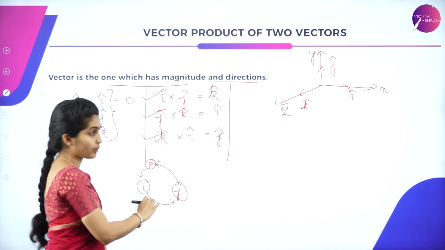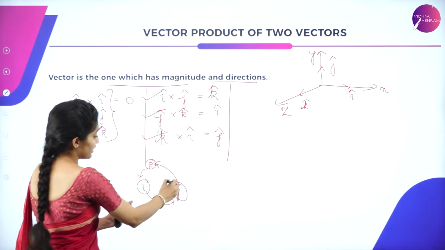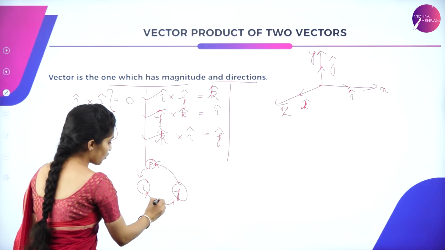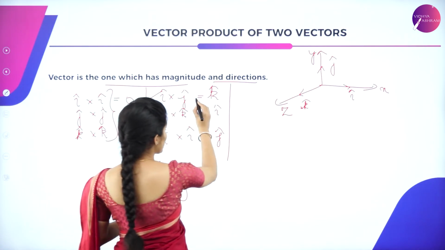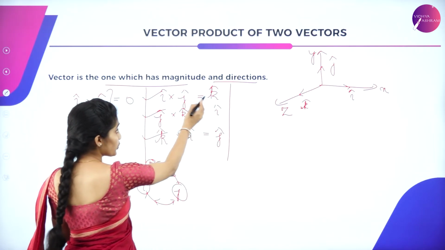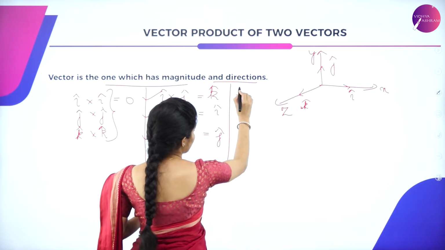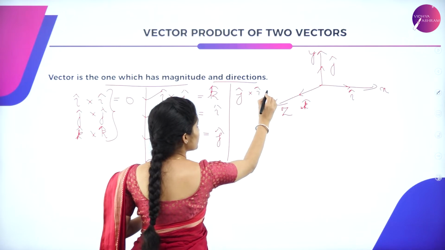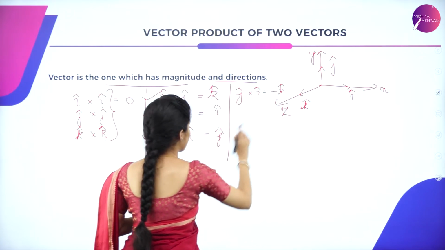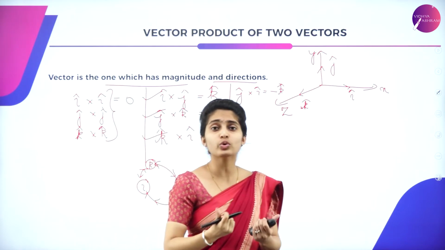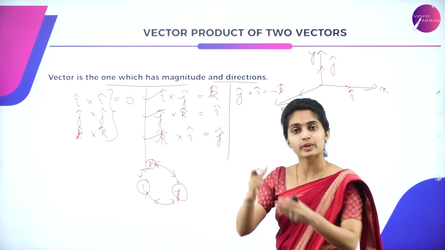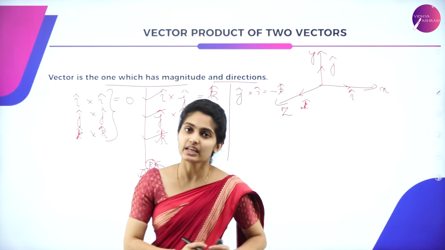This is the direction. If it comes ulta, that is the other direction. If it follows the other direction in this way, so j to i, you get the negative. So j cap into i cap, you get negative of k cap, because this is the other direction. I told you in rotation motion there are two directions which it follows, because of which we get positive and then we get negative.